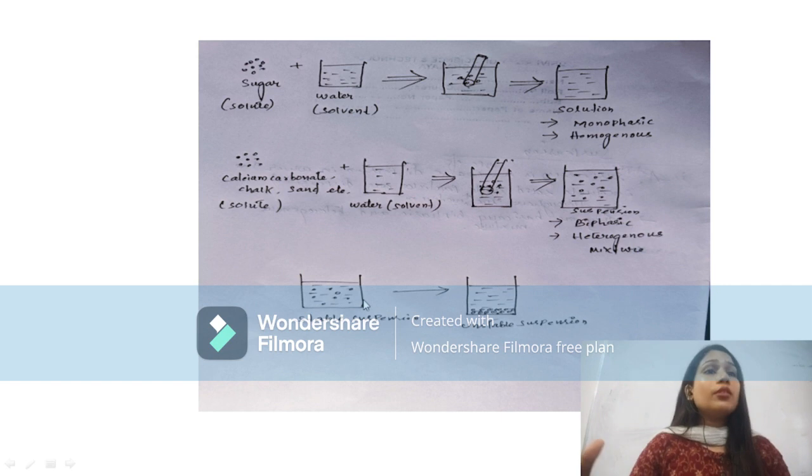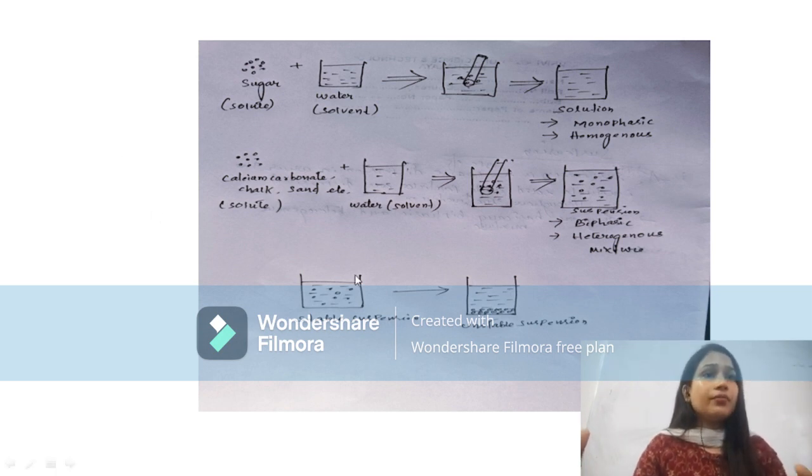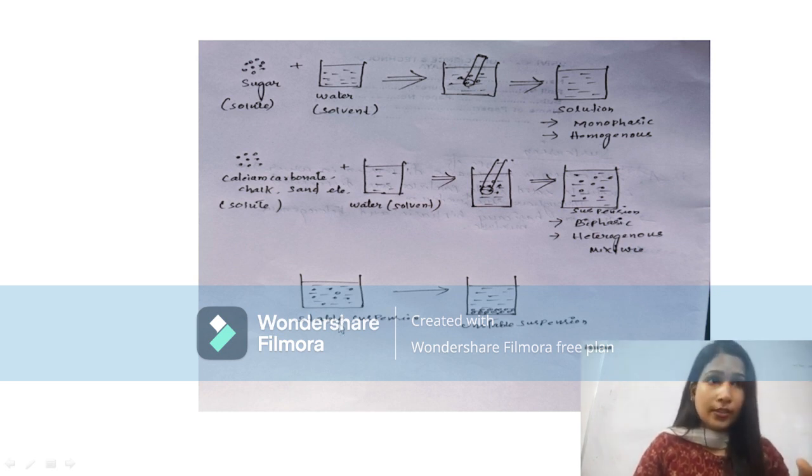Based on stability, suspensions are of two types: flocculated suspension and deflocculated suspension. If you see this diagram, this one is called a stable suspension and this one is called an unstable suspension. Why is it called a stable suspension? Because here the solute is distributed throughout the dispersion medium, that is why it is called a stable suspension.